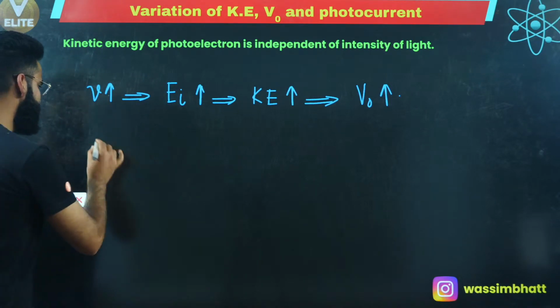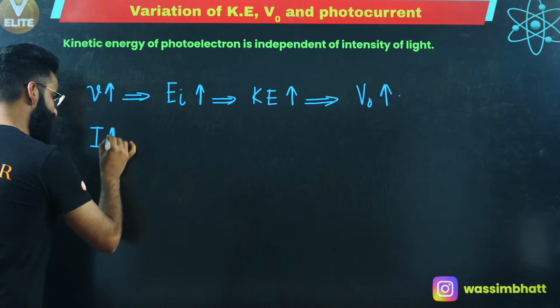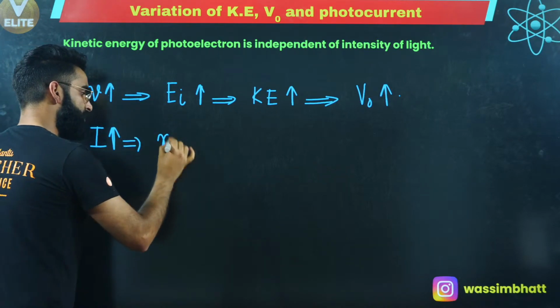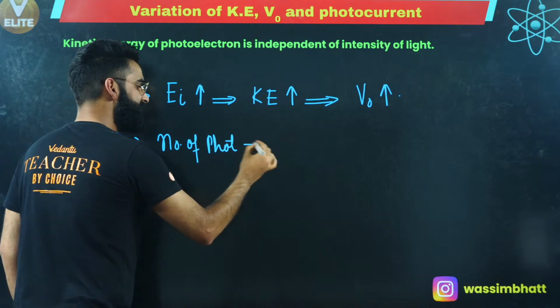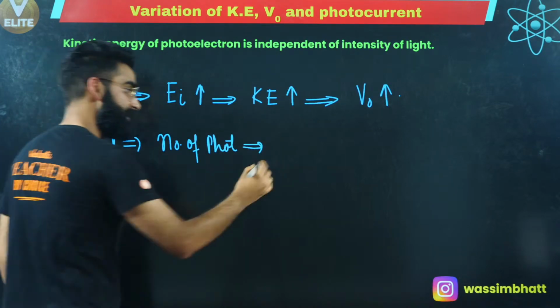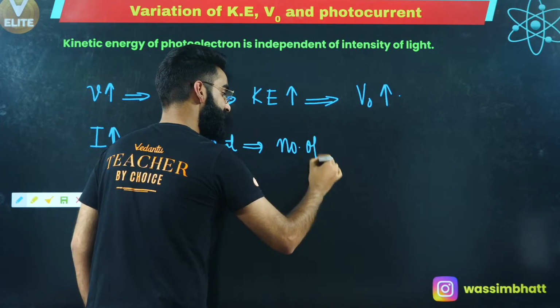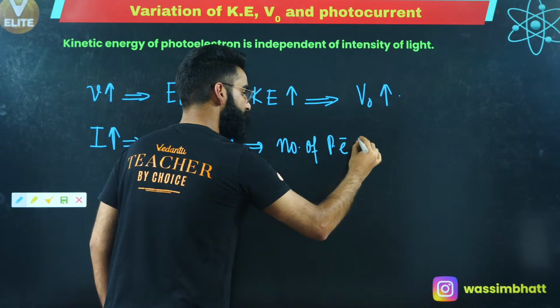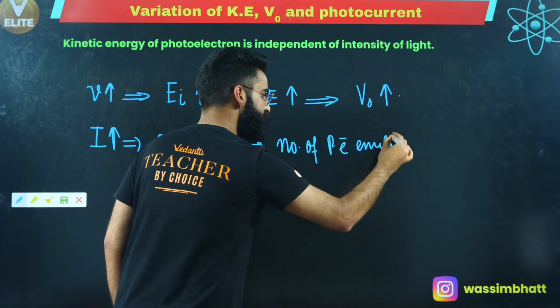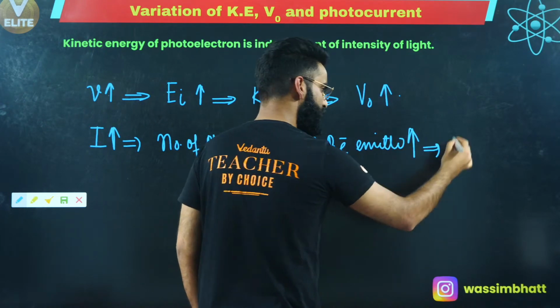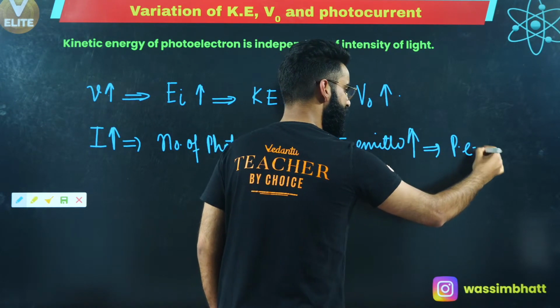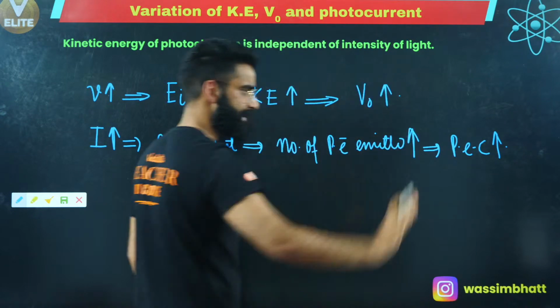Similarly, if I increase the intensity of the light, that means you are increasing the number of photons. So on increasing the number of photons, what will happen? The number of photoelectrons emitted will increase. And if the number of photoelectrons emitted increases, the photoelectric current will increase, in short.